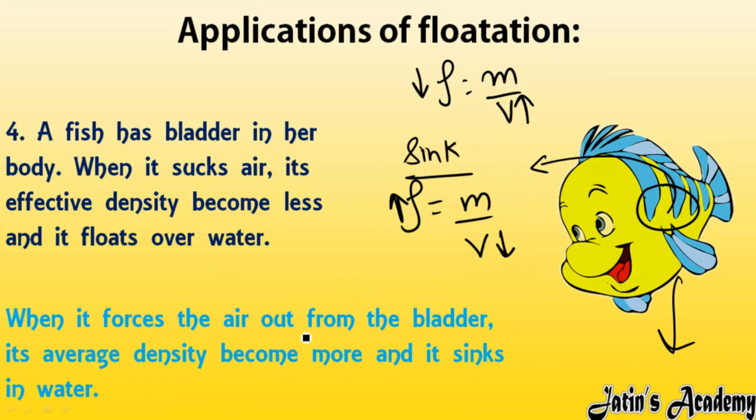So when the fish forces the air out from the bladder, its average density is going to be more and it can sink in water. Why is it more? As I already told, if air moves outside, volume is going to reduce. Volume reduces means density is going to be more. If the density of an object is more as compared to water, it will sink in water.